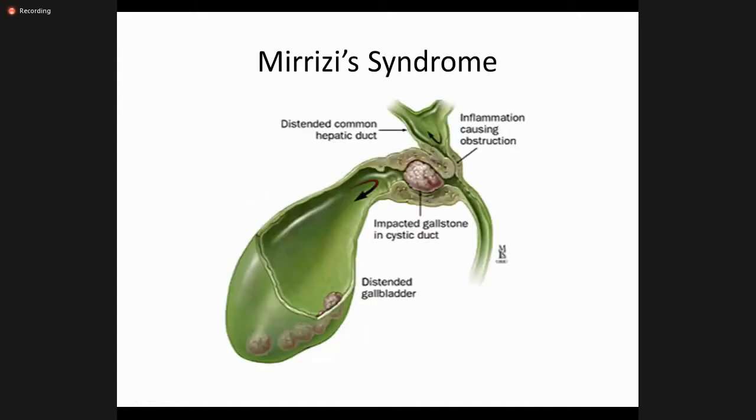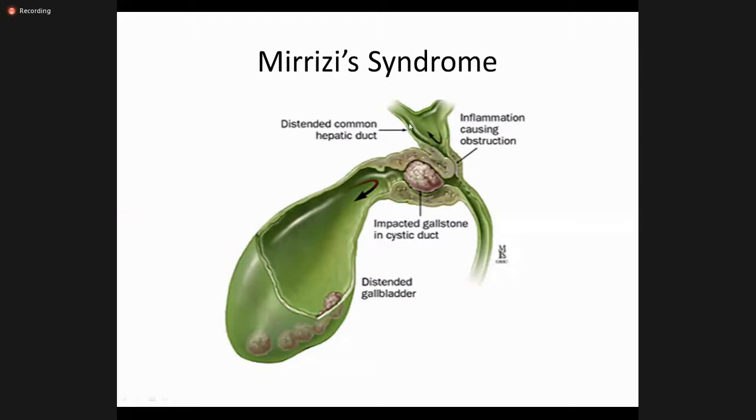This is very important, the third year student should know what Mirizzi's syndrome is, because when a stone, which is a very big stone, enters the cystic duct, it is obstructed at the cystic duct lumen, but it cannot enter the common bile duct because it is big in size, and then it remains there and further increases in size, and then it causes the compression of the common hepatic duct.